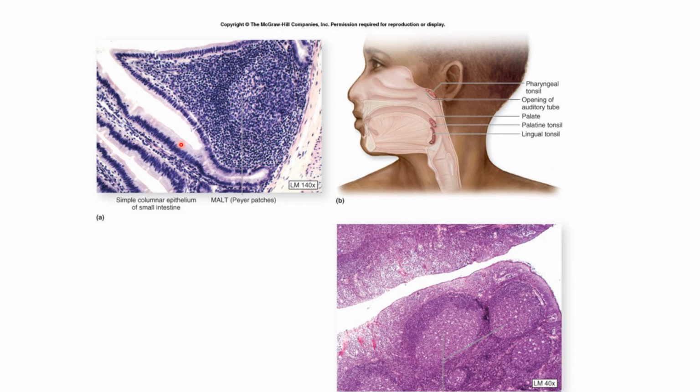The lumen of the crypts usually contains some lymphocytes that have traveled through the epithelium. Epithelial cells and bacteria are also frequently present in the lumen of the crypts. So this is given the name crypts of the tonsil. Here there is a tonsillar crypt. These are the lymphatic nodules, lined by stratified squamous non-keratinized epithelium. Underneath there is a tonsillar nodule, underlying it are lymphatic nodules. So these are the slides of the tonsil.